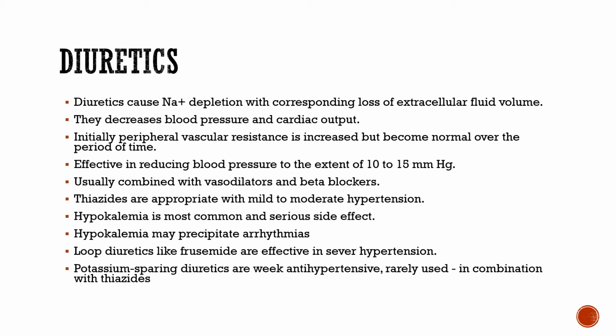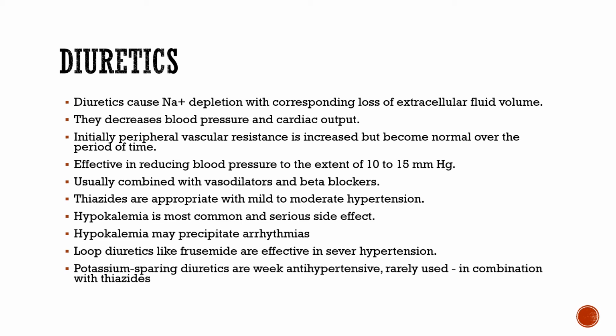Thiazides are used in moderate to mild hypertension, but they have one limitation: they produce hypokalemia as a serious side effect, and this hypokalemia may precipitate arrhythmia. In the next coming chapters, we will be seeing this arrhythmia and how hypokalemia is related to that. So thiazide diuretics specifically have this very serious side effect of hypokalemia.